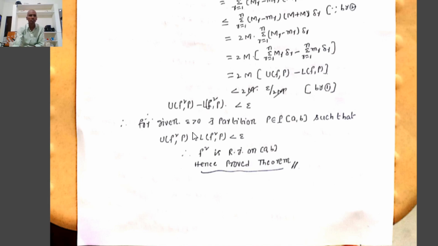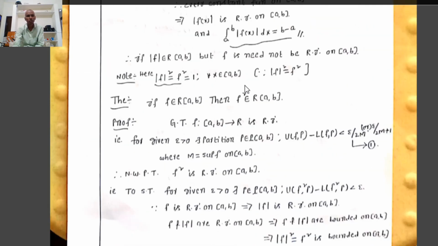Therefore, for given epsilon greater than 0, there exists a partition P belonging to the set of partitions of the closed interval [a, b] such that U(f²,P) minus L(f²,P) is less than epsilon. Therefore, by the necessary and sufficient condition for Riemann integrability, f² is Riemann integrable on the closed interval [a, b]. Hence the theorem is proved. That is, if f is Riemann integrable on the closed interval [a, b], then f² is also Riemann integrable on [a, b].